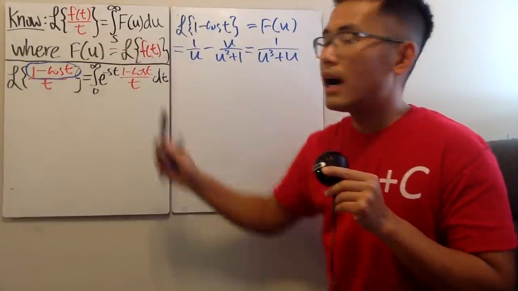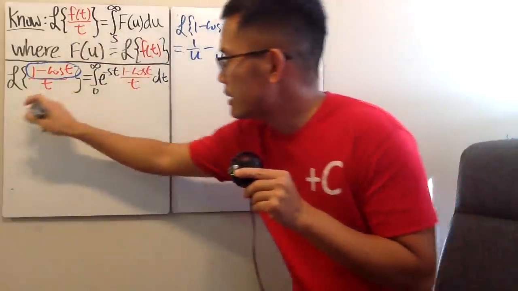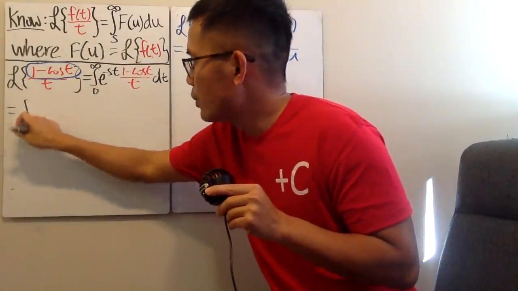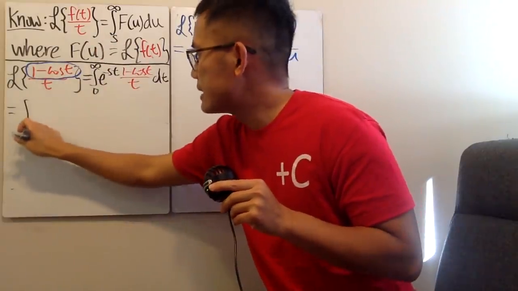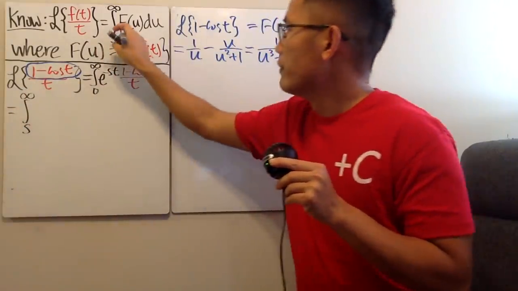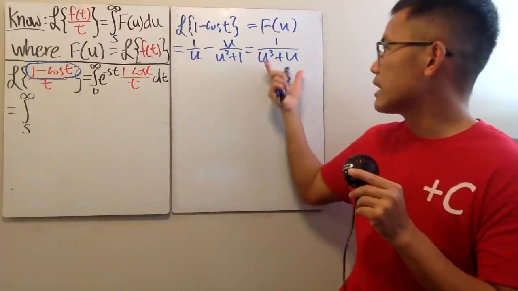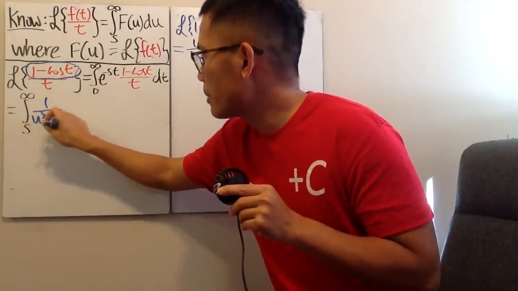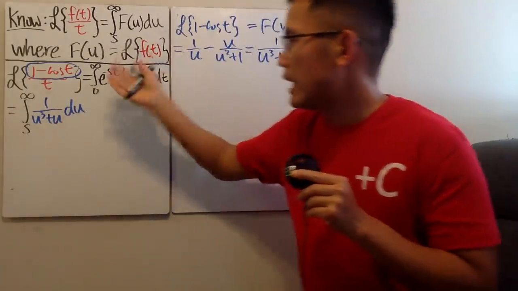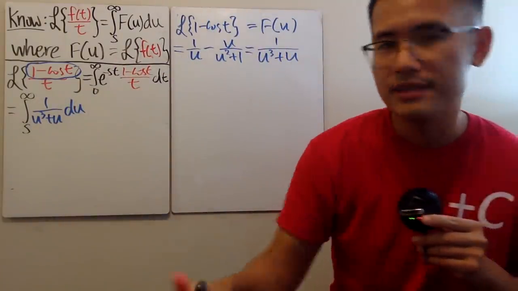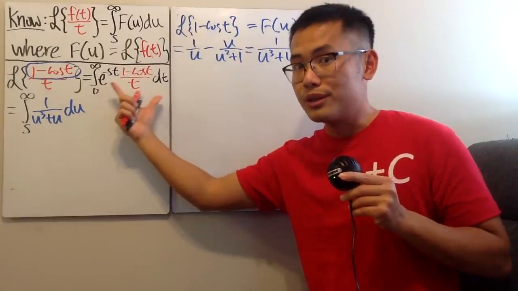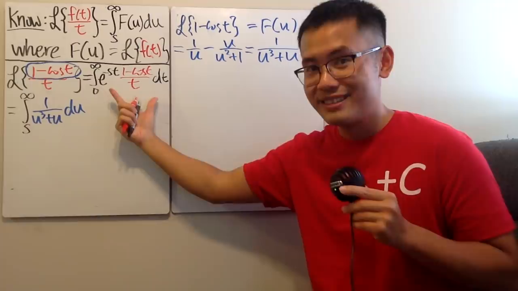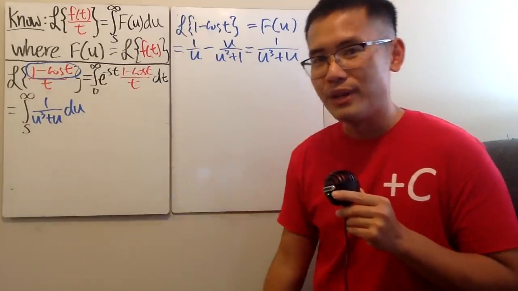Based on this formula, all we have to do is that this Laplace transform is just nicely equal to the integral going from s to infinity of f of u du, and you picked out the f of u right here, which is 1 over u to the third power plus u du, like that, right? Very nice. Do not do this by itself. Life doesn't have to be that hard sometimes. This is much easier to handle.